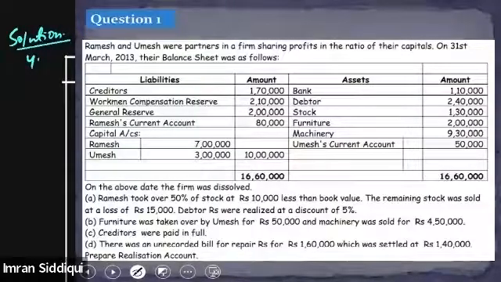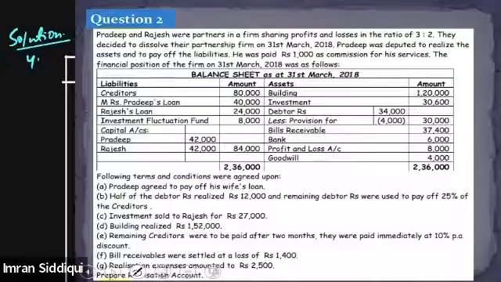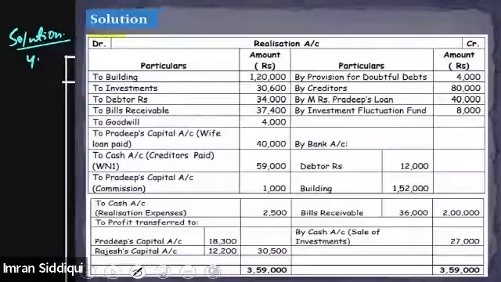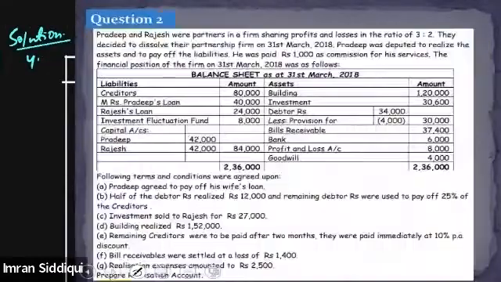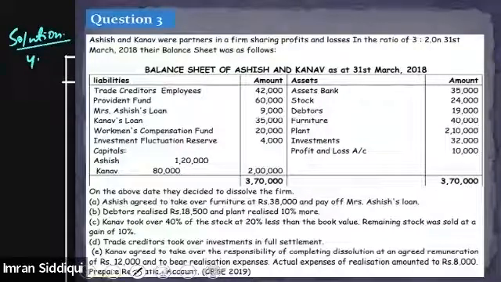I think we did question number 1, wherein we were required to prepare the realization account. Then after that, I think we did this question as well. Guys, please tell me whether we have solved this question or not. I think we did question number 3 and skipped question number 2.